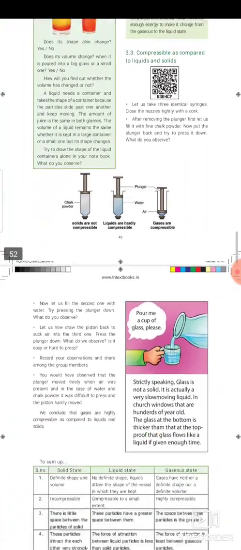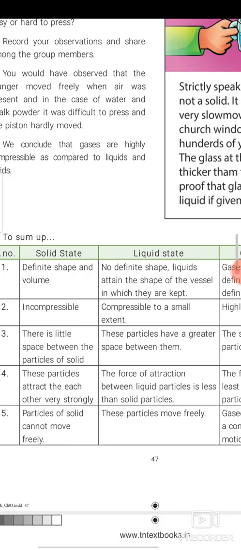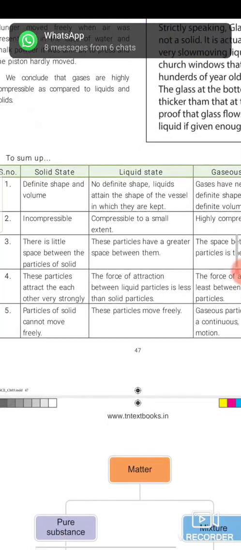Okay. So now we can see all the properties as a whole. This is the table given in your book.